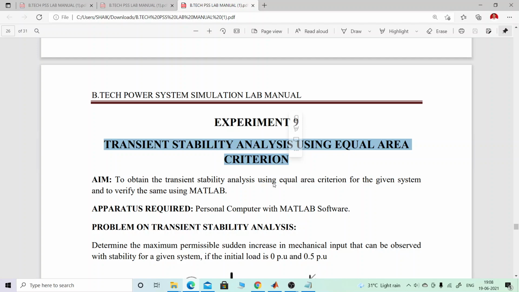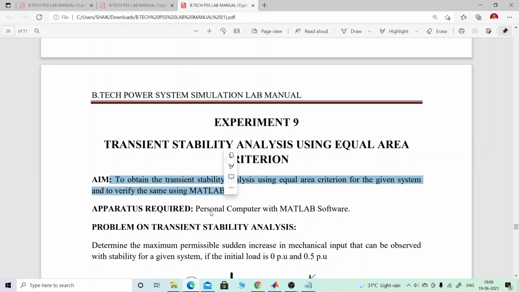With a small change regarding the input energy, what changes occur in the output energy? We have to balance it. That is the main concept of the equal area criteria. So the main aim here is to obtain the transient stability analysis using equal area criteria for the given system and to verify the same using MATLAB.